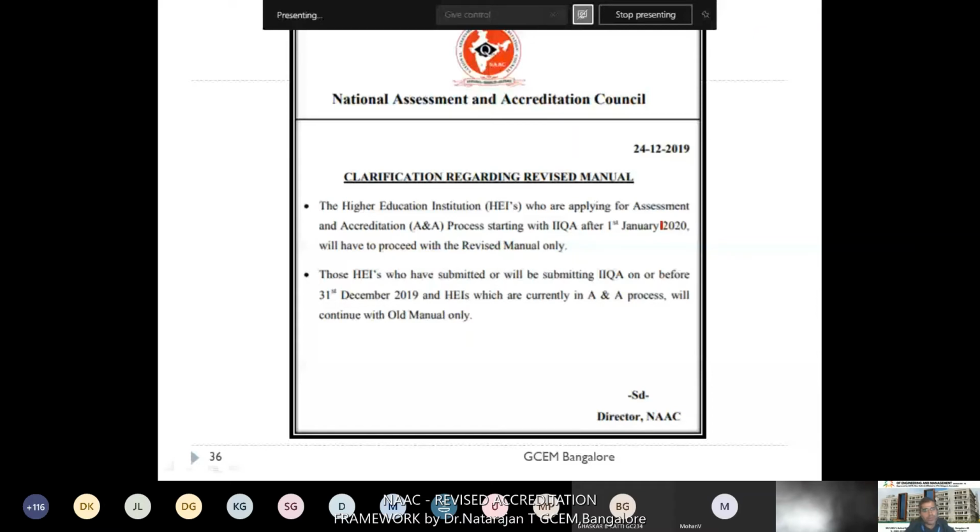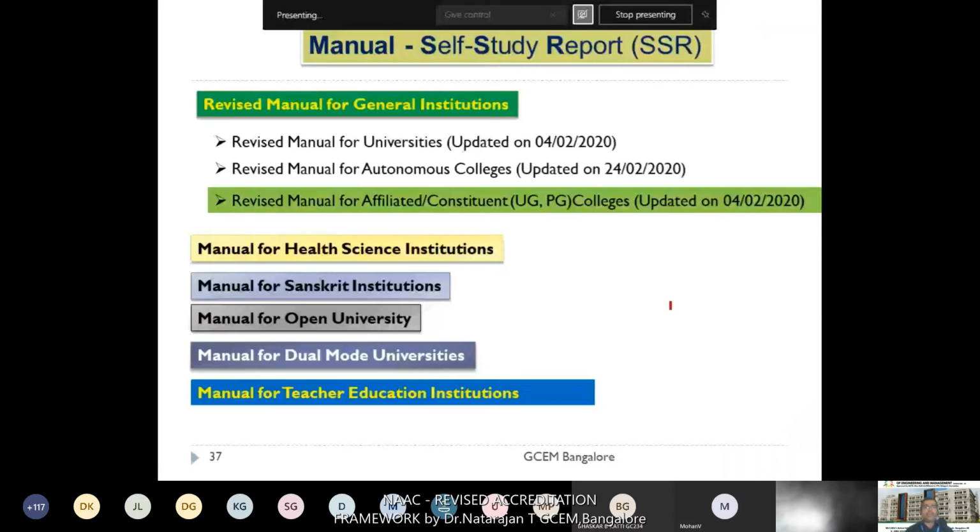Next, in the NAAC web portal, you can see apply online. There you can find a variety of manuals for different kinds of institutions. Here you can see the revised manual for general institutions. There are 3 different manuals uploaded, both PDF and Word files. One is for universities, one is for autonomous colleges, and the third is the revised manual for affiliated and university constituent colleges.